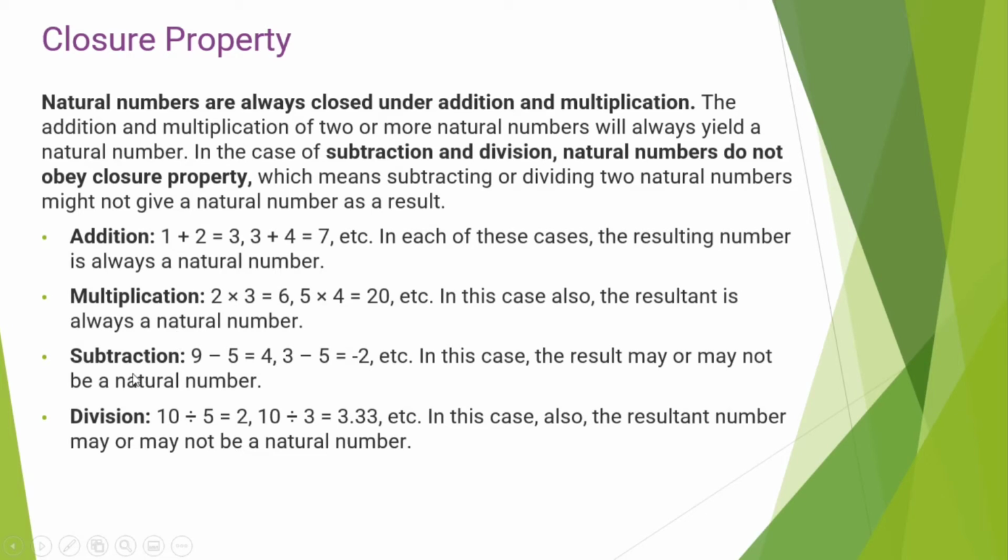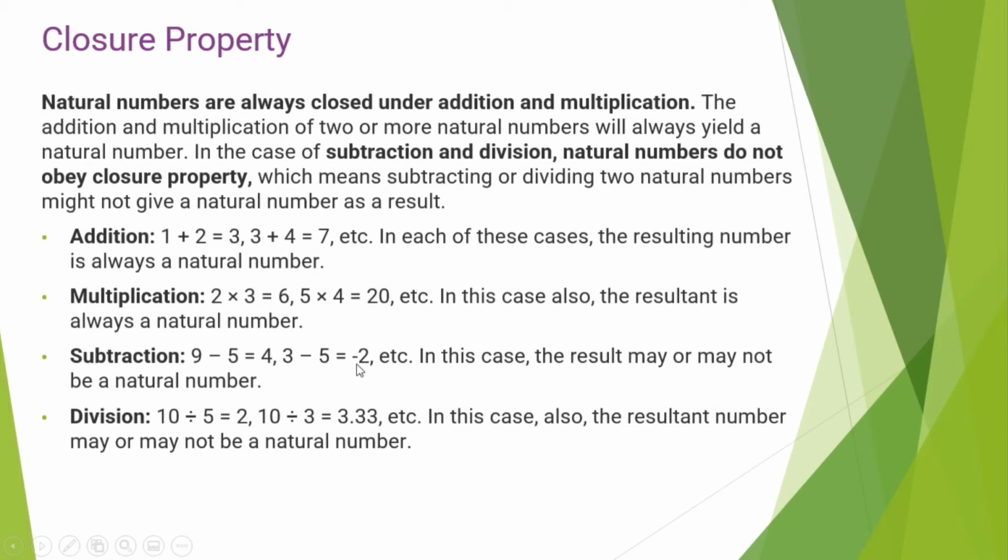But in case of subtraction and division, the result may or may not be a natural number. For example, 9 minus 5: 9 is a natural number, 5 is a natural number. When we subtract 9 minus 5, the result is 4. Another example, 3 minus 5: 3 is a natural number, 5 is a natural number, but when we subtract 5 from 3, the result is minus 2, because 3 is smaller and 5 is greater. So in this case the result is minus 2, which is not a natural number.